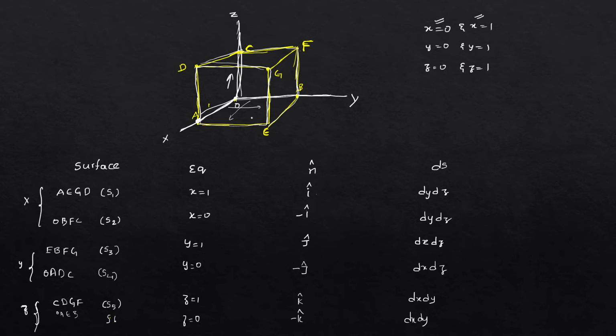Now we have to write the question here. The given f bar is equal to 4xz i bar minus y square j bar plus yz k bar.